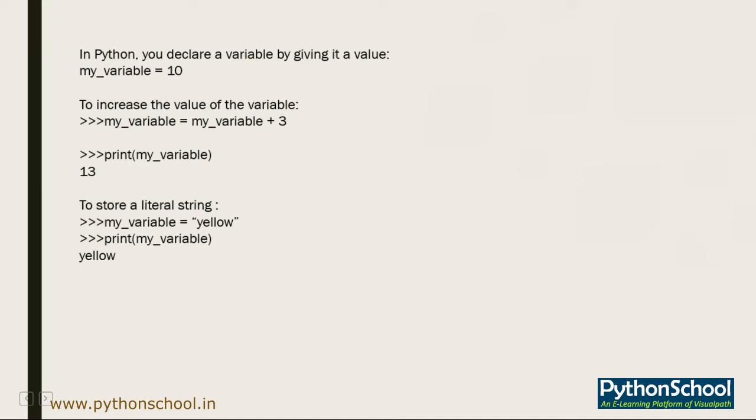Now to use my_variable to store a literal string, yellow. Suppose I want to store yellow into my_variable, then we simply set that variable to yellow. And if you want to see what that variable is storing, you can write print(my_variable). It will give you the output yellow. So I hope you understand what declaring variables means in Python.